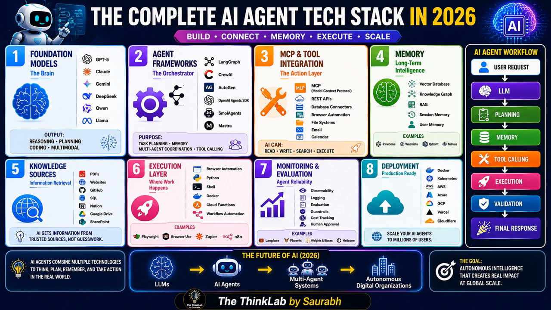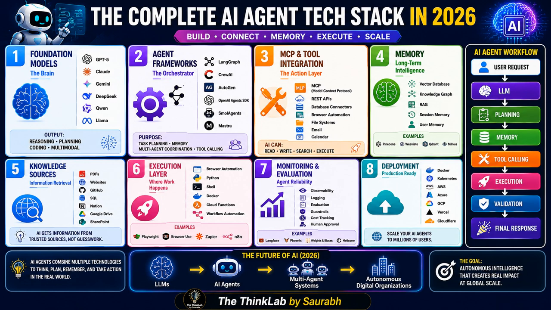In this step, coming to layer seven, that is monitoring and evaluation, right? That is also very important. Every AI system must be monitored. We have to observe these things, because developers will want to know whether the AI is making mistakes, how much it costs, how fast it responds, and whether the answers are accurate. Also in this layer we have to use guardrails, right? We can also keep AI safe and reliable. Without monitoring, AI cannot be trusted in production, right?